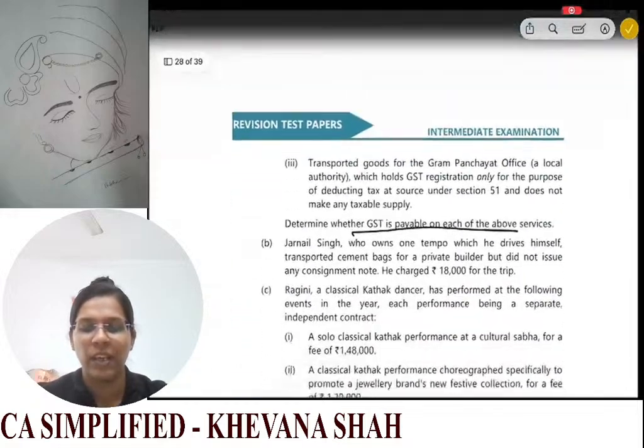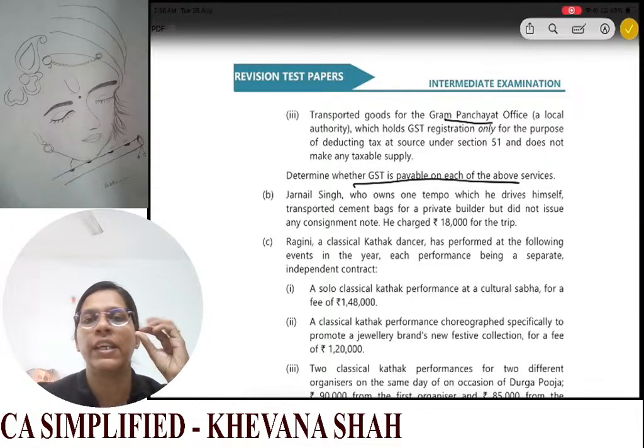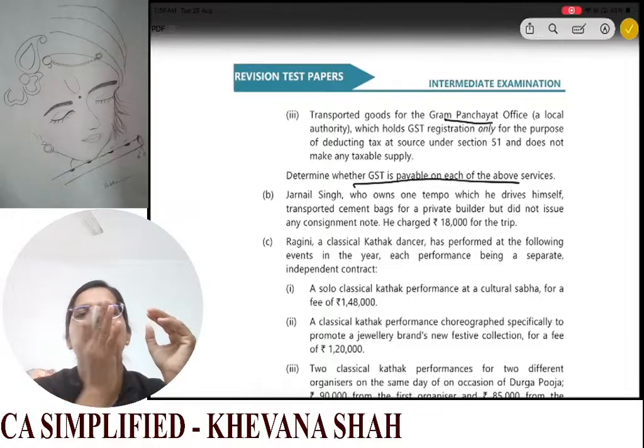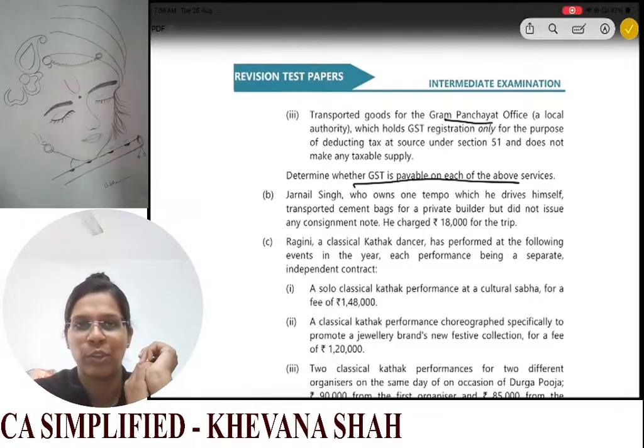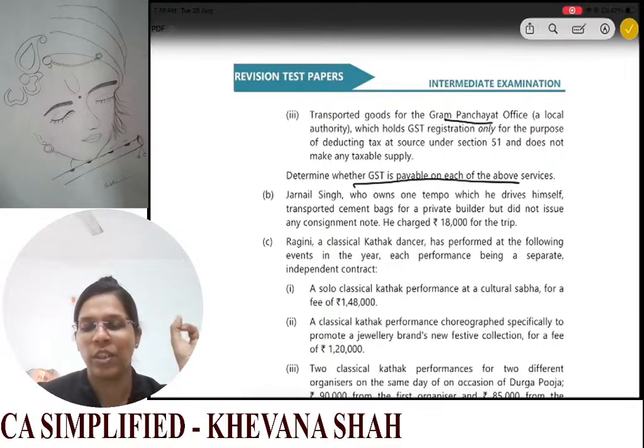Now, transported goods for gram panchayat. Whenever you are providing any services to gram panchayat, this is also specifically given as an exemption. Since this is an exempt supply, no GST will be leviable here.